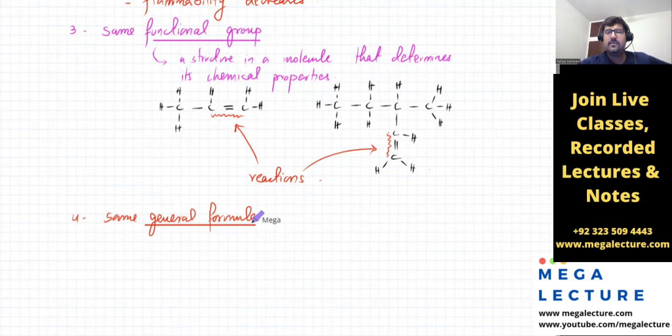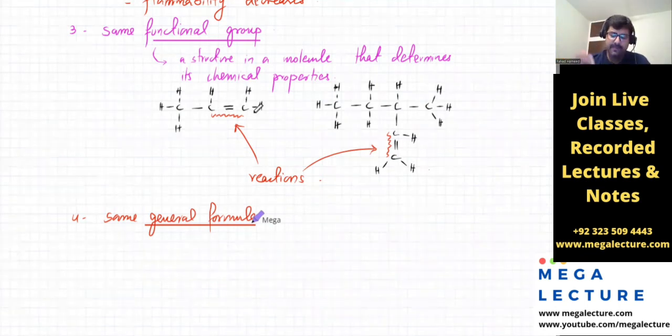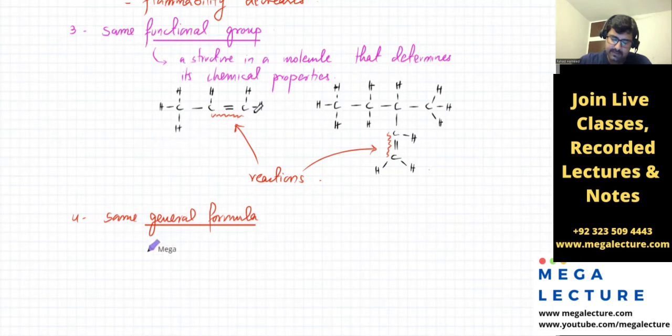Now, what is a general formula? A general formula is a formula that you use. I'll just give you an idea: the general formula for an alkene is CnH2n. Okay, that's an example. Since I've drawn an alkene in front of you, I'm going to use that.